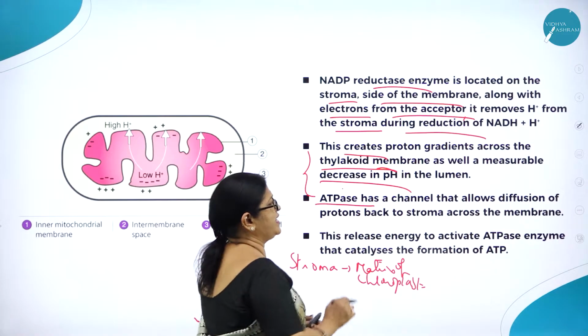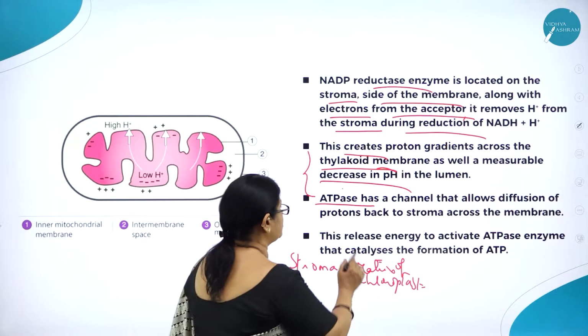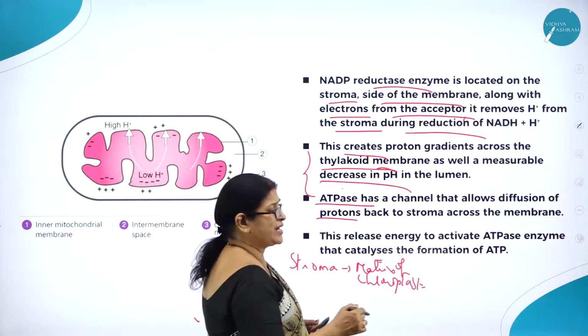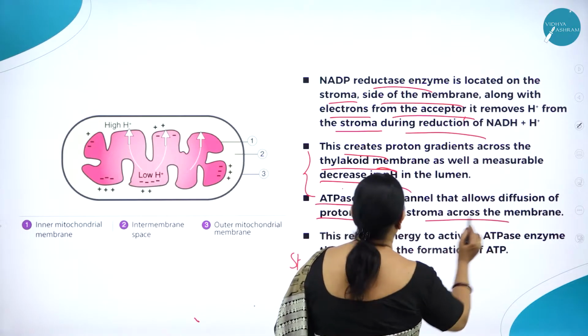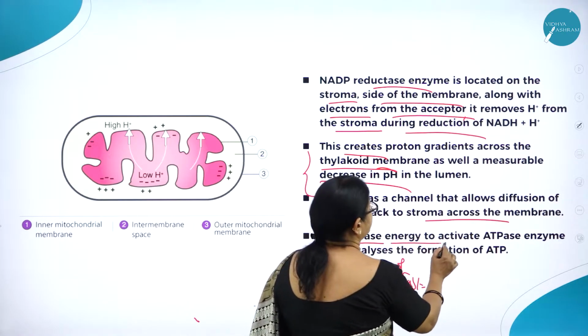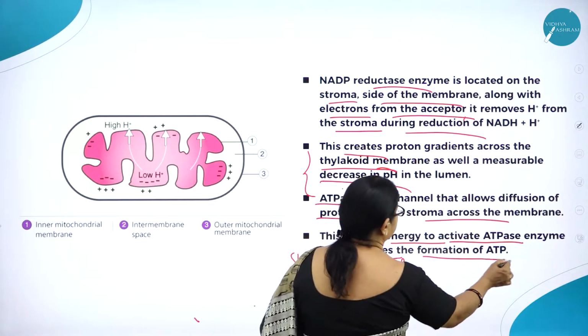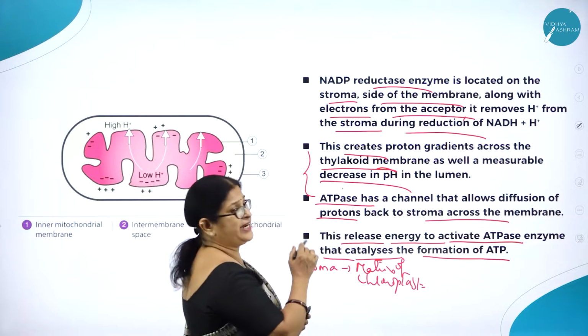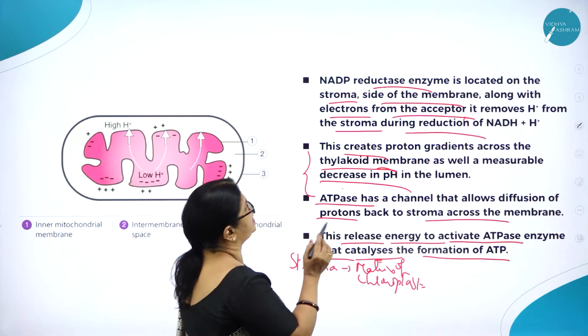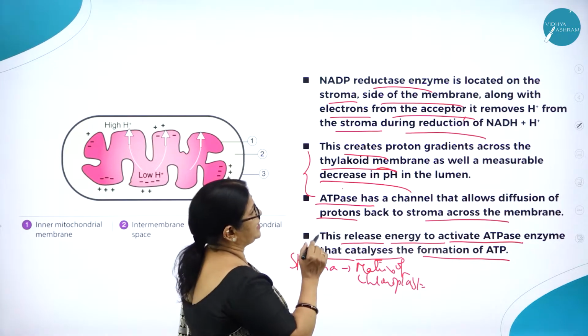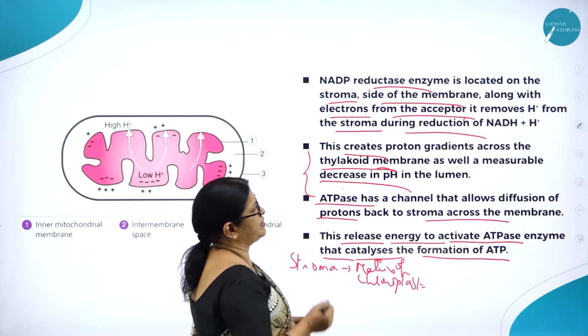ATPase has a channel that allows diffusion of protons back to the stroma across the membrane. This releases energy to activate the ATPase enzyme that catalyzes the formation of ATP. The NADP reductase enzyme is located on the stroma side of the membrane along with electrons from the acceptor.